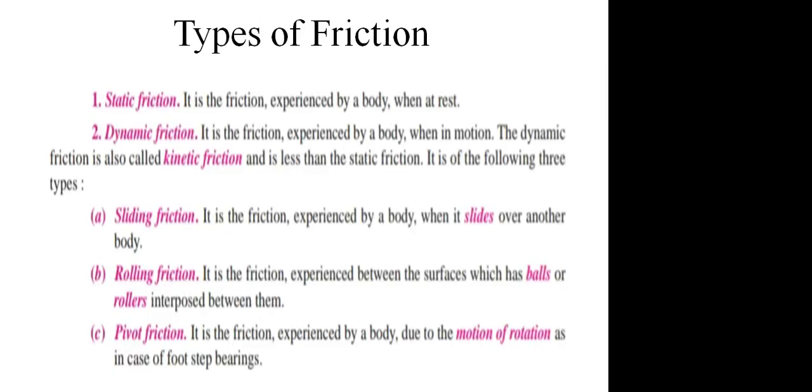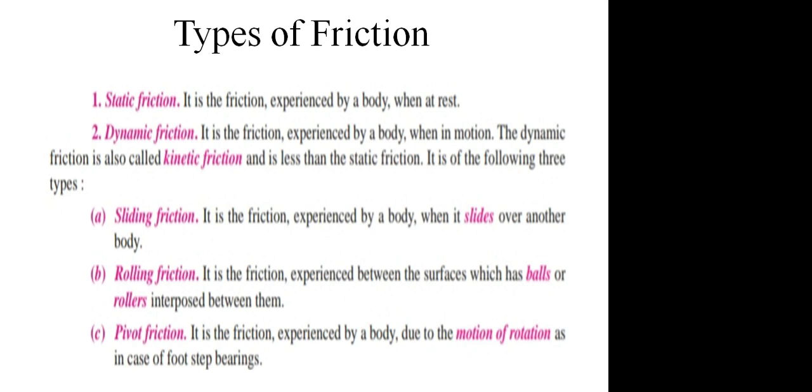Then the types of friction. The first type of friction is static friction. It is the friction experienced by the body when the body is at rest. When the body is in static condition, whatever friction is experienced by the body is called static friction. The second type of friction is dynamic friction. When the body is in moving condition, whatever friction is experienced by the body is called dynamic friction. It is also called kinematic friction.